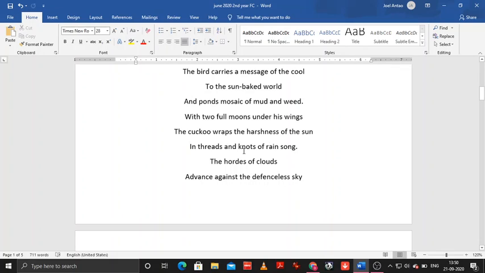Threads and knots, we are simply referring to how rain looks like. It's like a thread. It falls like a thread or a knot. And the rain song, of course, is the sound of the rain falling. So all that, the rain coming, the sound of it, the cool atmosphere that it creates, it is all thanks to the monsoon bird, because that is what brings the rain to the country.